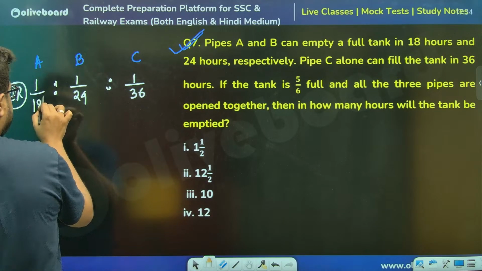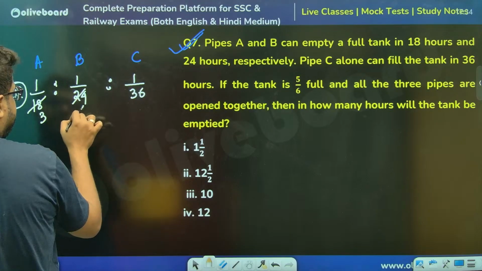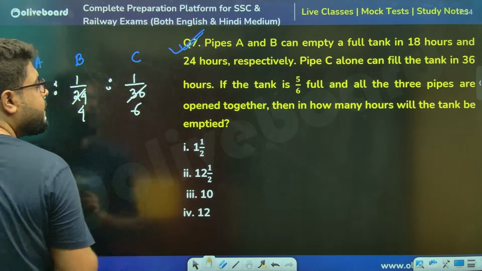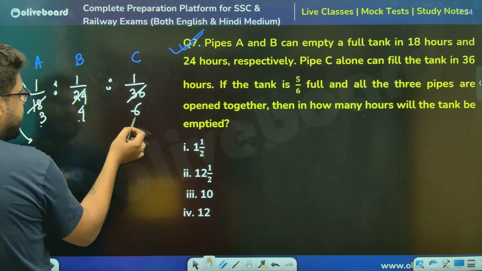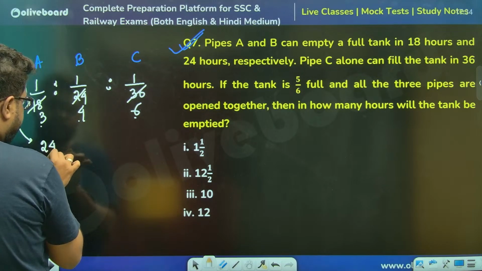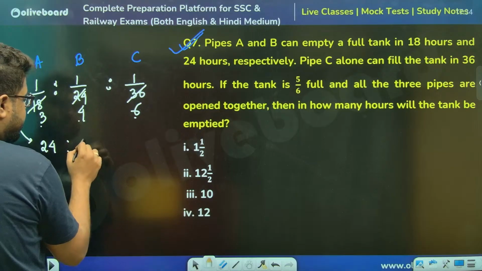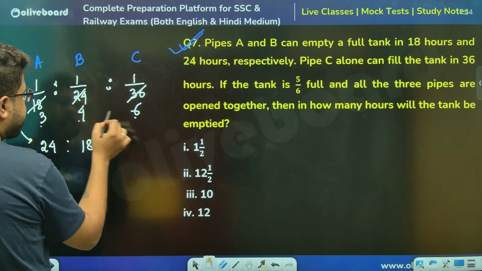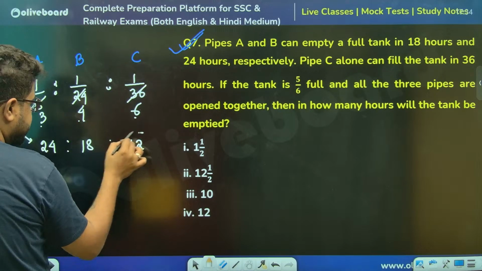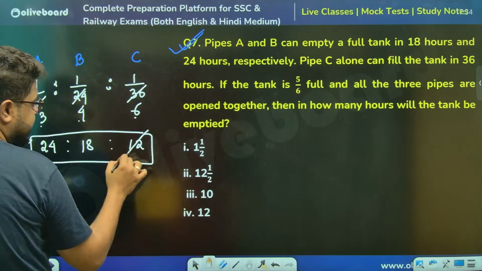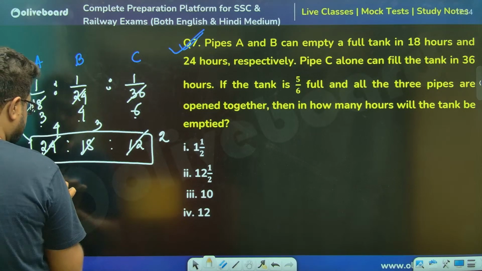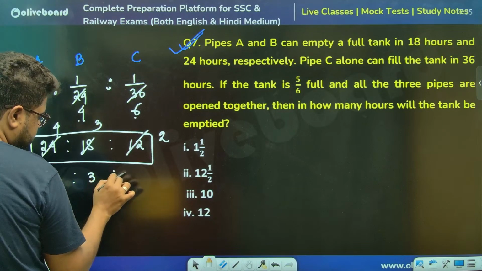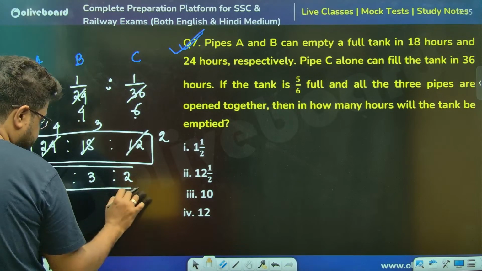Sir, 6 threes, 6 fours, 6 sixes. Now, how to do this directly? Instead of 3, multiply these two, 24. Instead of 4, multiply these two, 18. Instead of this, multiply these two. This is the efficiency ratio, but again, we can cancel a little bit. 6 twos are this, 3s are this, 4s are this. So it comes to 4 ratio 3 ratio 2. This is the actual efficiency ratio.